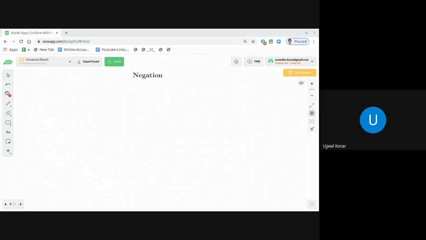So let P be a statement. An assertion that a statement P fails, or denial of a statement, is called the negation of the statement, and denoted by tilde P. So let me just write it down, and then I will explain.